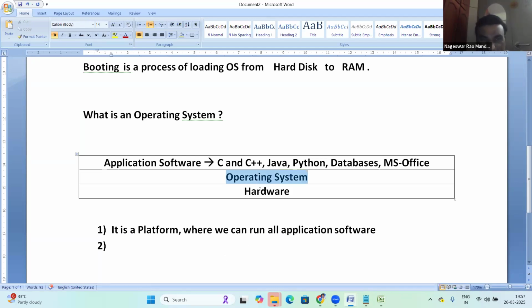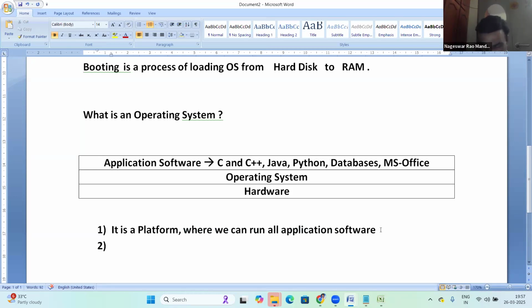So what does OS mean? It's a platform where we can run all the application software. Clear? So OS is a platform here.